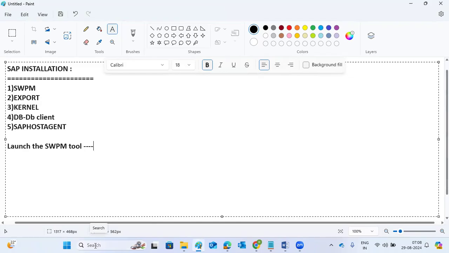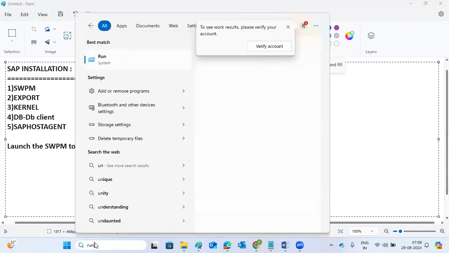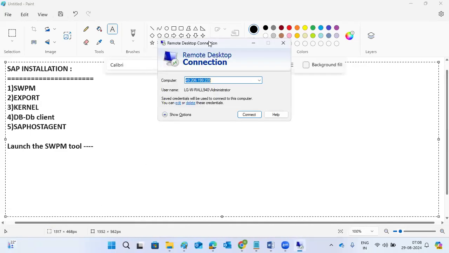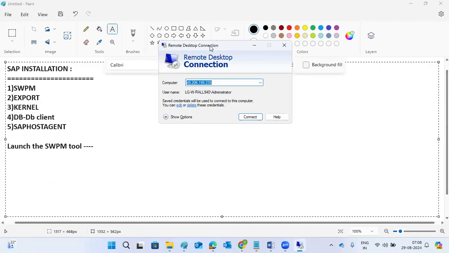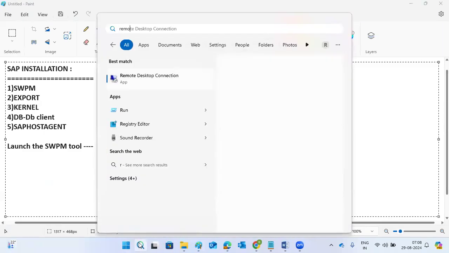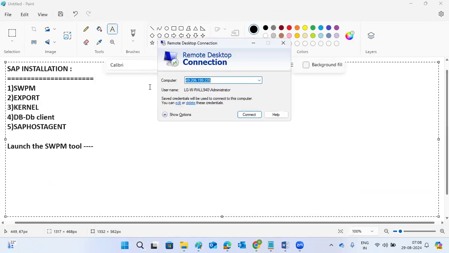If you are using an older version, open the Run prompt and type MSTSC, which opens the Remote Desktop Connection prompt. In Windows 10 you can just open Remote Desktop Connection directly, RDP.